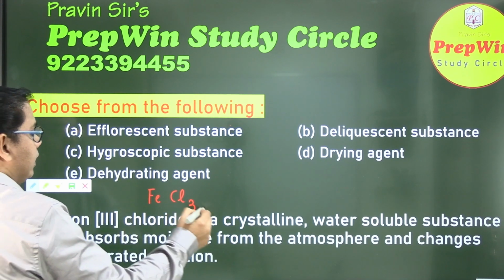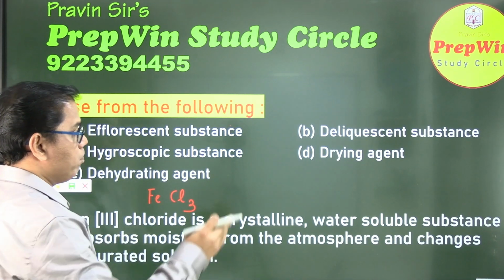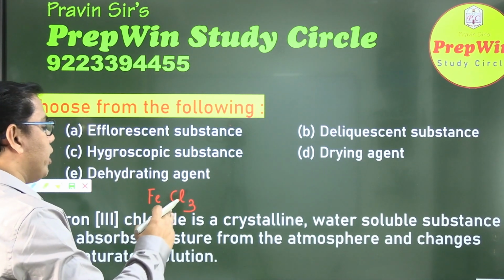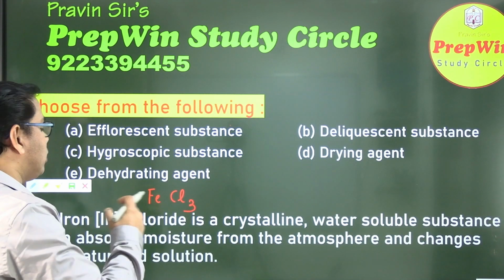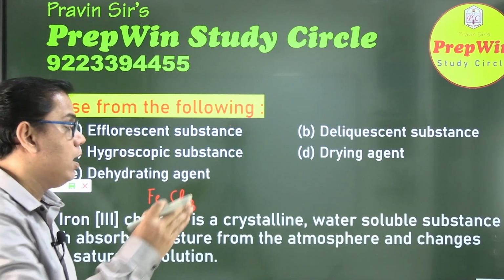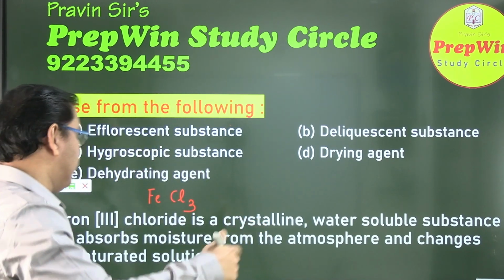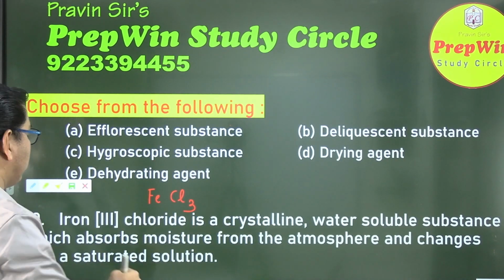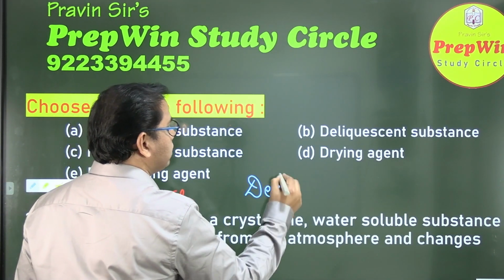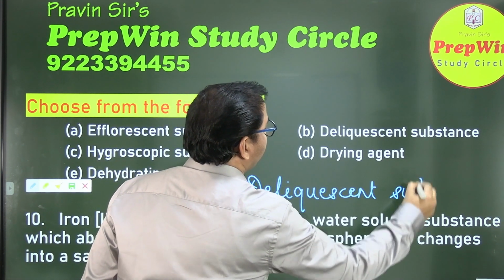Now the hint is that it is crystalline. So it is crystalline, in the form of a crystal or a stone. Water soluble substance, it is water soluble and absorbs moisture from the atmosphere and changes into saturated solution. You have to remember this. This is a very, very important question. A substance which absorbs the moisture from the atmosphere and dissolves into it, and changes into saturated solution, means it dissolves into it. So that substance is called deliquescent substance. Deliquescent substance. How many of you got this right?